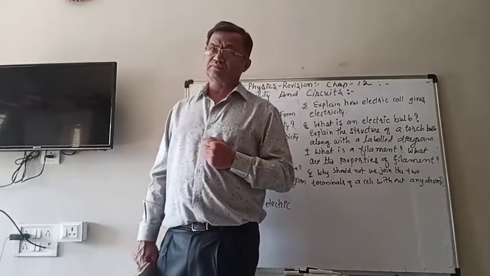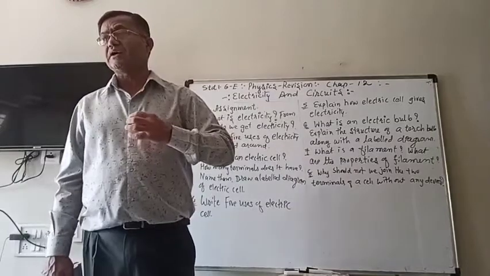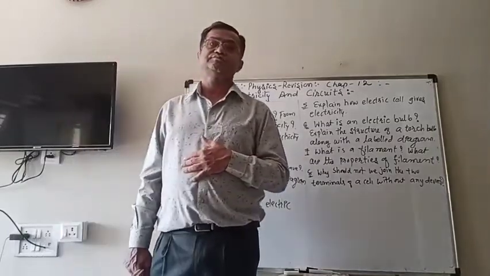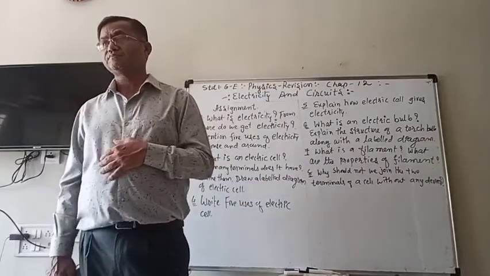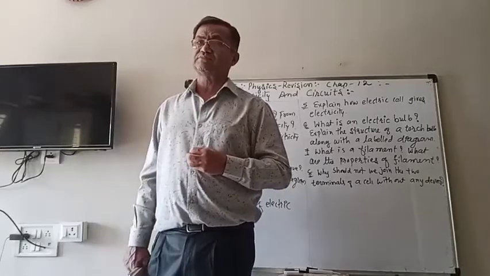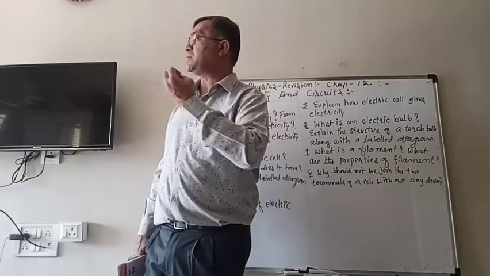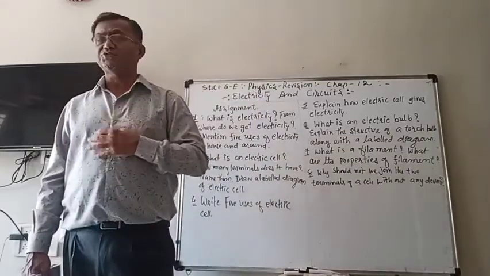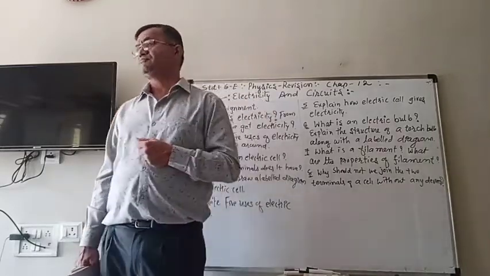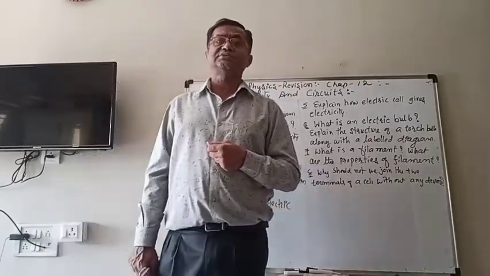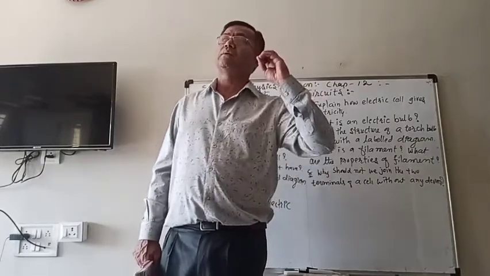Now sometimes it is not possible to get this electricity everywhere. In this situation, from where do we get electricity? In some of the devices, we don't use the current that is coming from the powerhouse. We have so many devices that do not use the electricity coming from those poles, from the power stations.